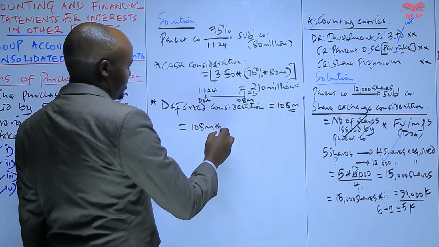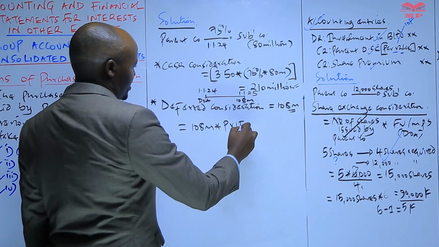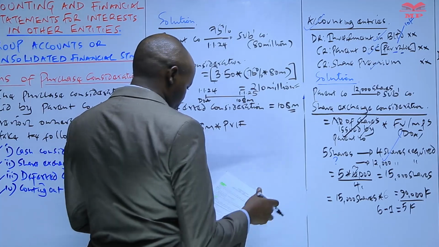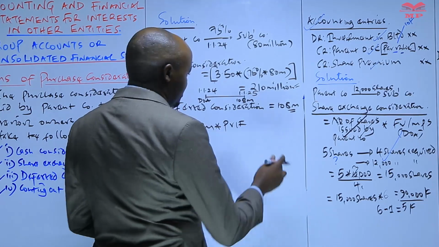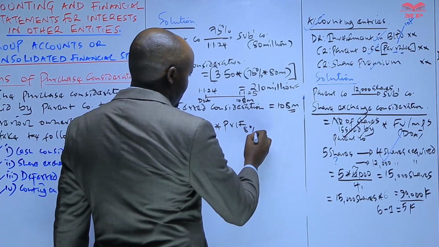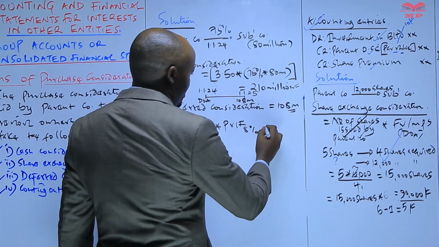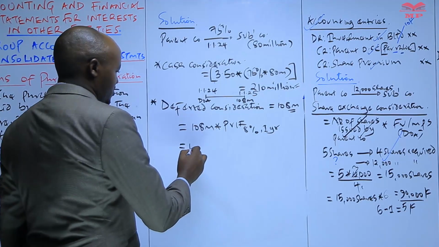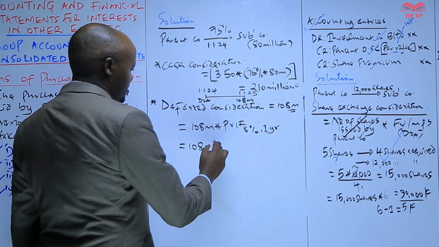So we multiply this with the present value interest factor at the rate of 8%, because we use the parent company cost of capital, and for 1 year. So therefore we take 108 million.